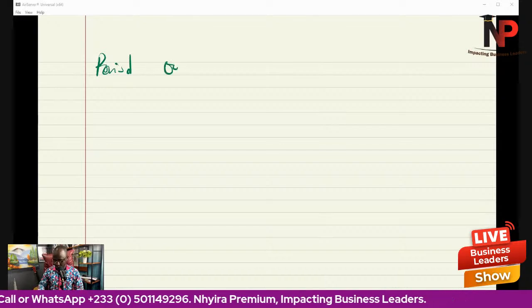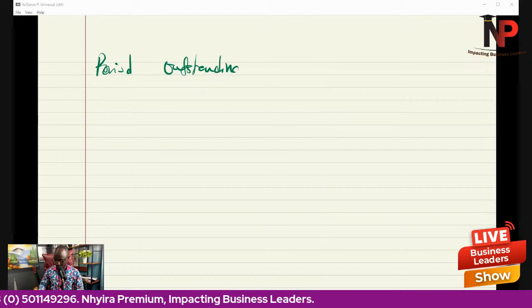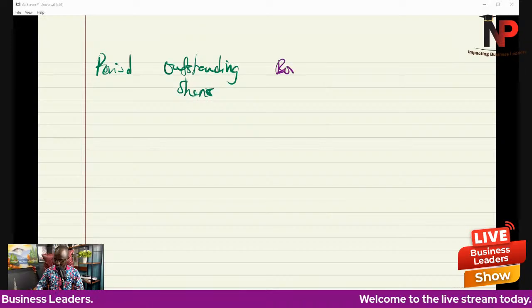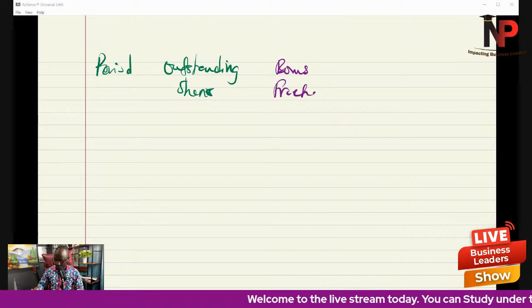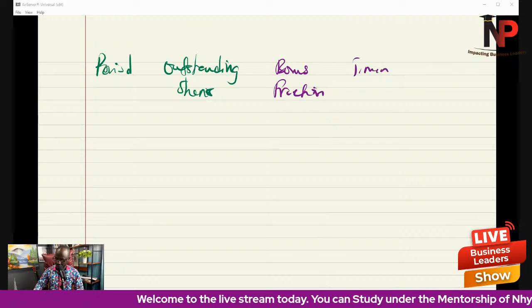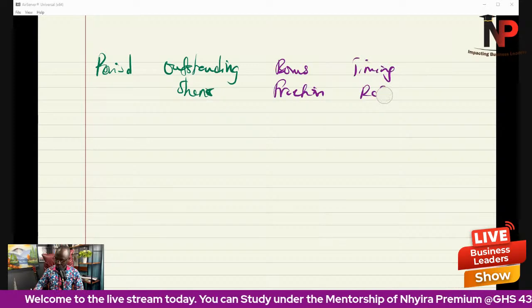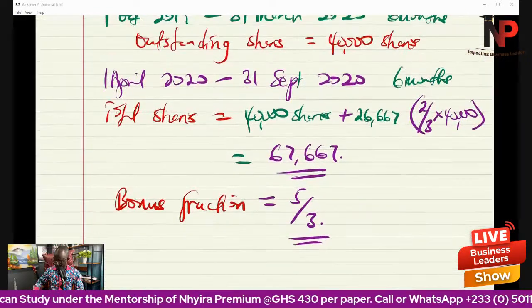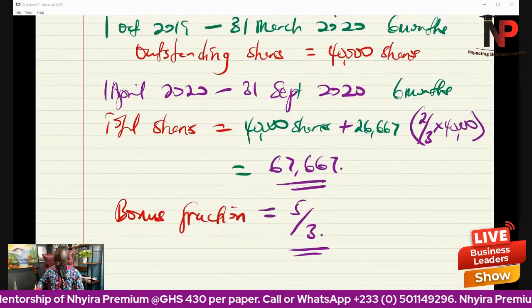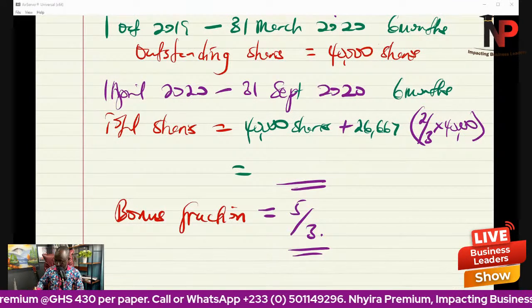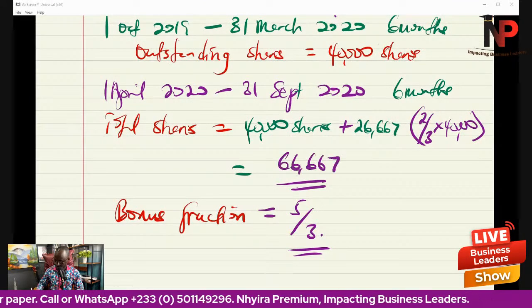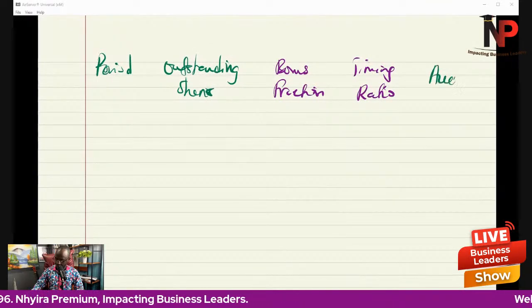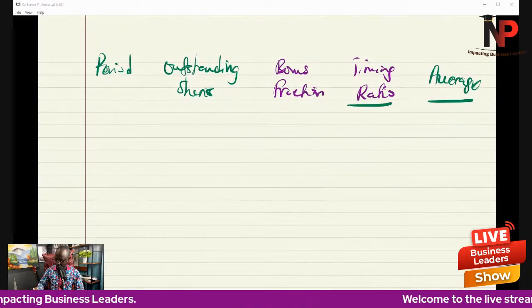We'll put the outstanding shares here, the bonus fraction here, and our timing ratio here. Then we're going to have the average in the last column.